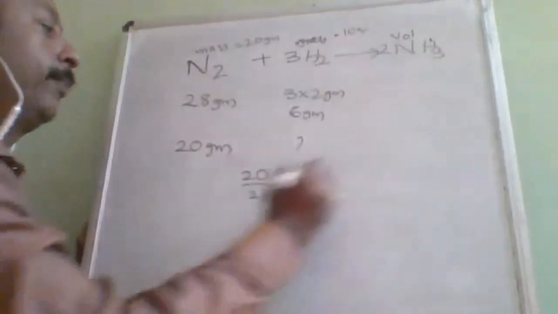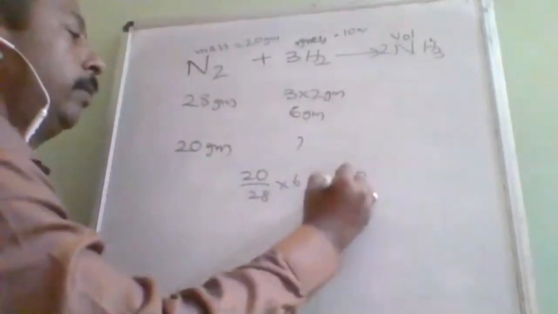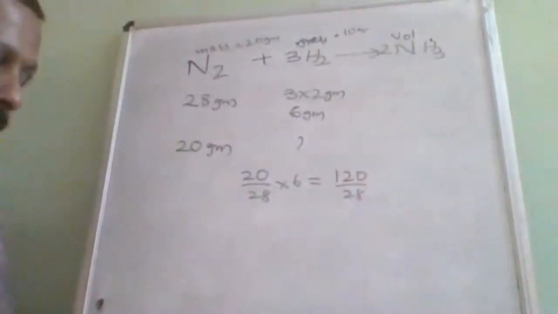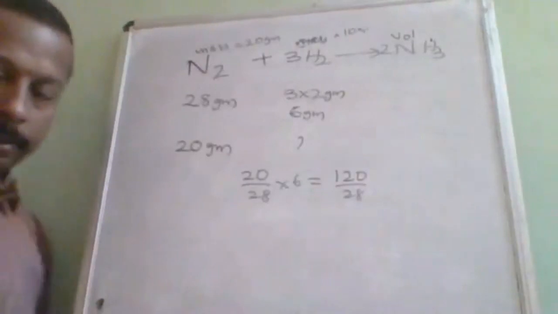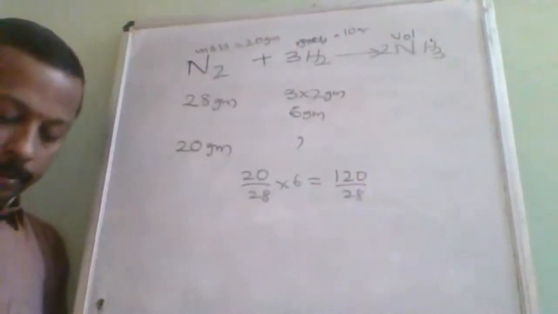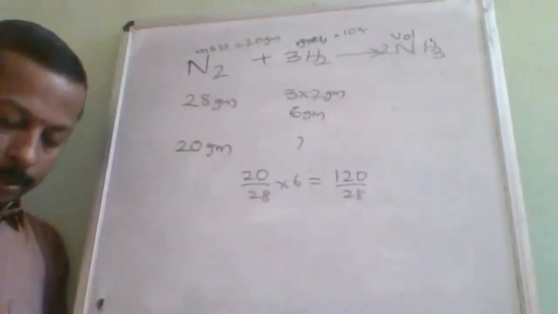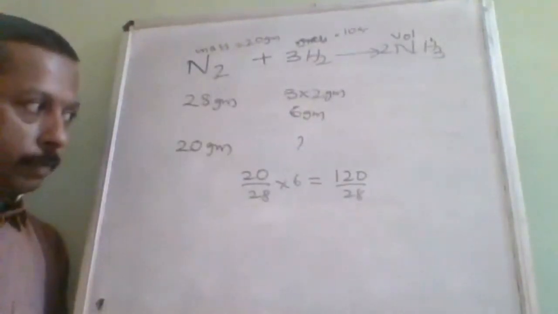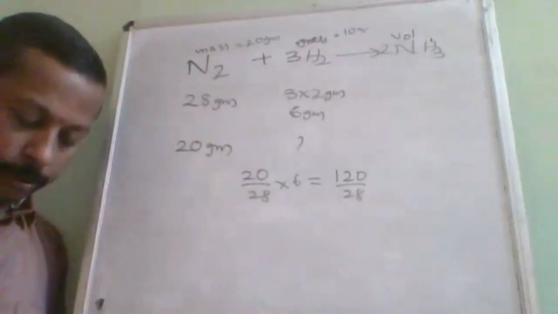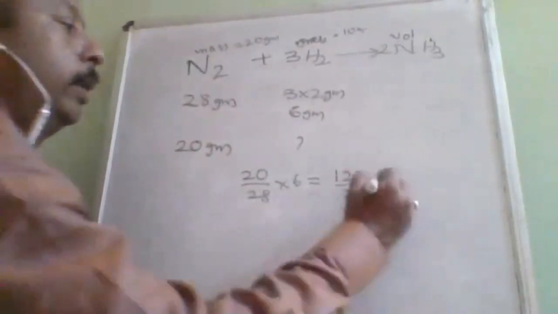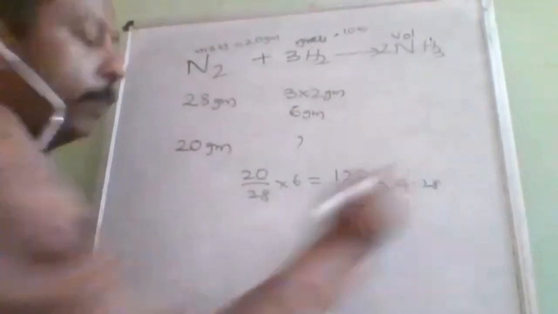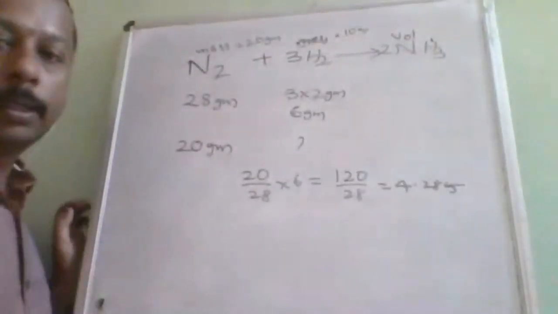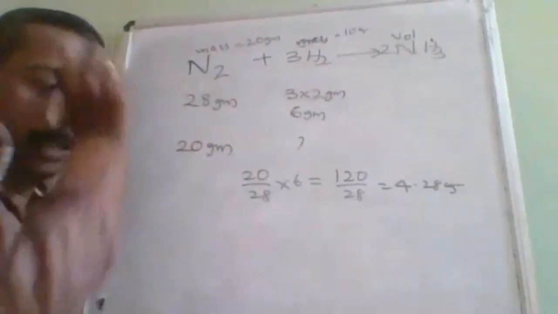That means 120 divided by 28. Okay. So you are getting 4.285 grams only required. So this many grams only are required.